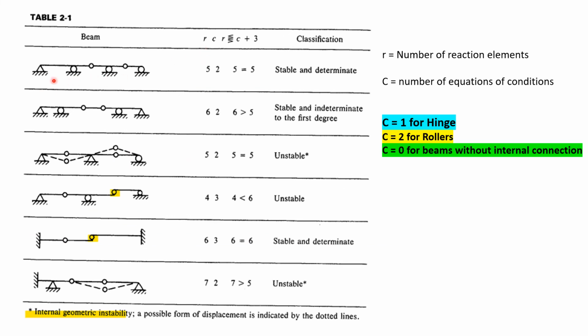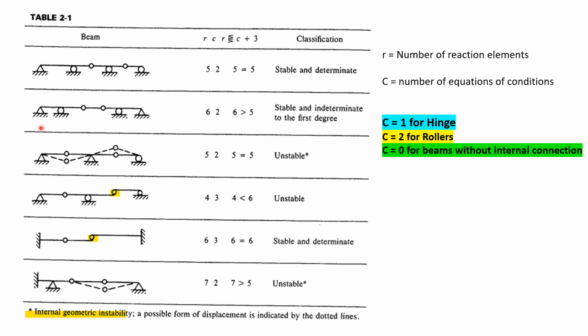Here we will see R, the number of reactions: 2, 3, 4, 5. 5 reactions, plus 2 conditions. 5 reactions equal to conditions 2 plus 3, which is 5. 5 equals 5, stable and determinate. R is nothing but the number of reactions. C is the number of equations of condition, that means internal hinges. And plus 3 is the equilibrium equations. C equals 1 for a hinge and 2 for a roller. C equals 0 for beams without an internal hinge.